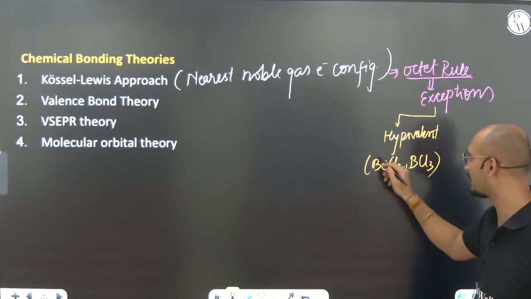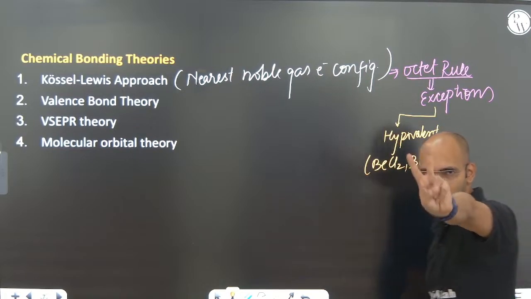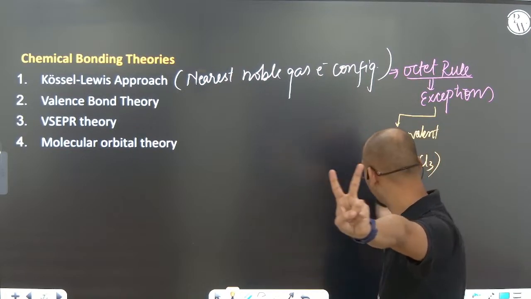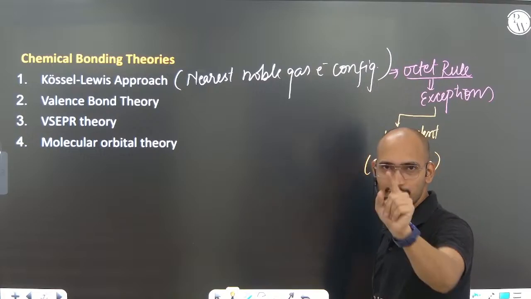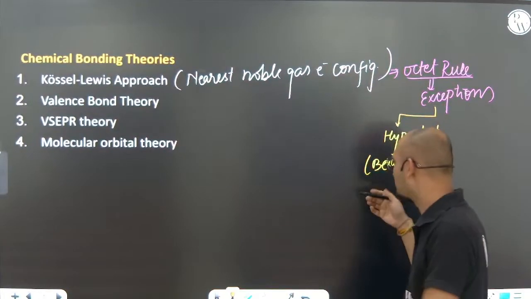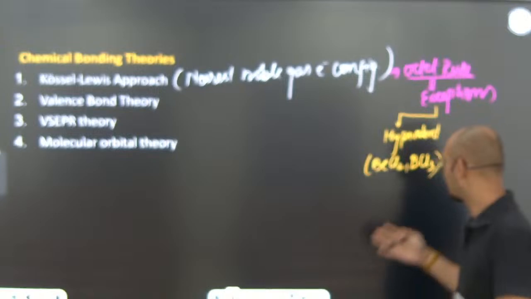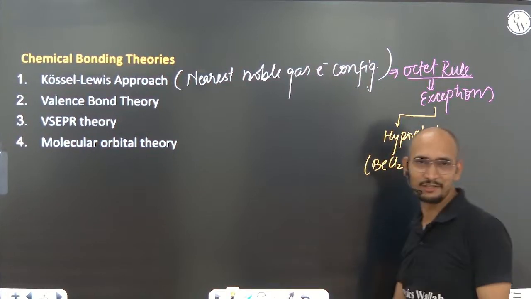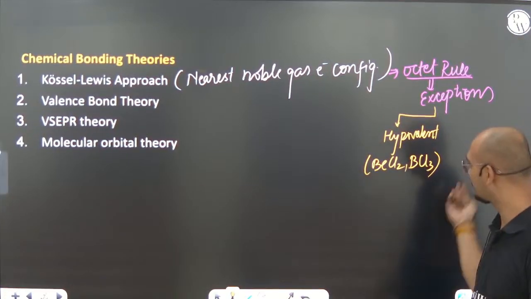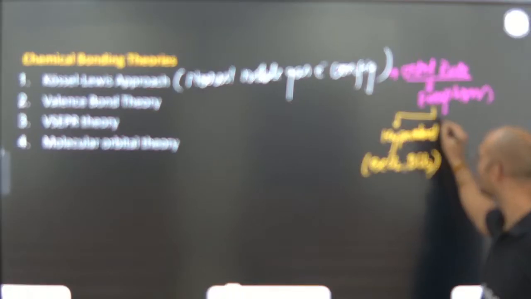I hope you can see that here beryllium has 2 electrons of its own, and how many electrons are coming from chlorine? 1 each. So how many electrons in total? 4. So the octet is not being completed. Think about BCl3 also. Here boron has 3 and it is getting 3, so 6. So hypovalent.